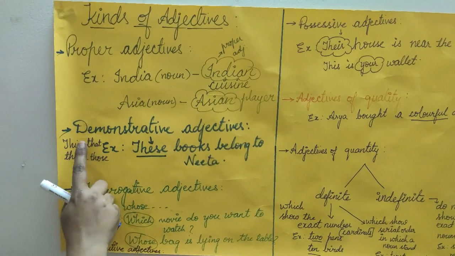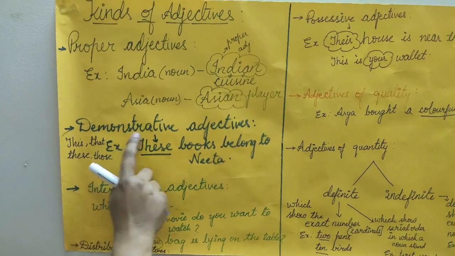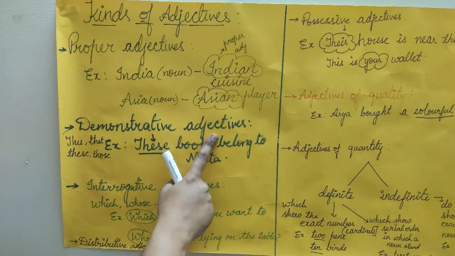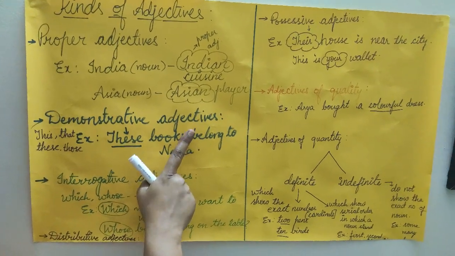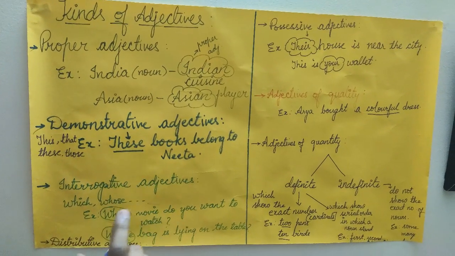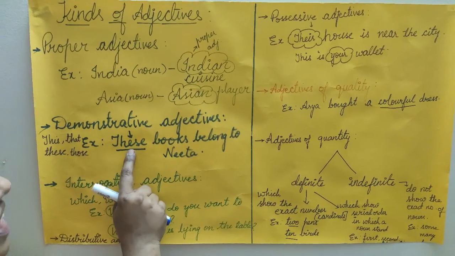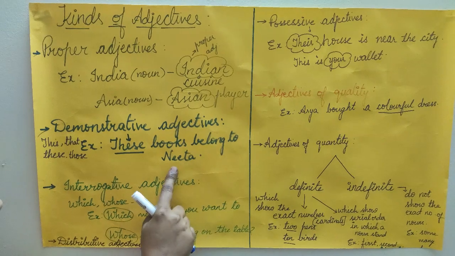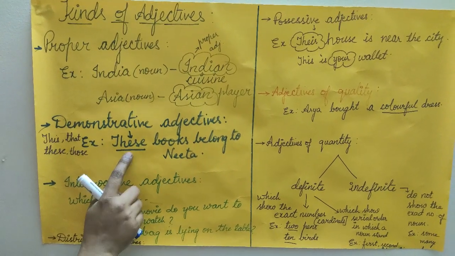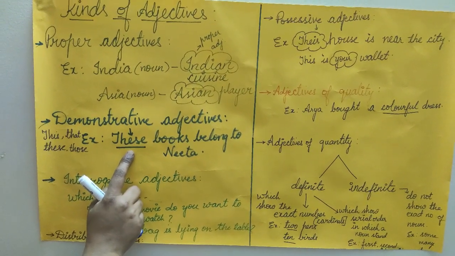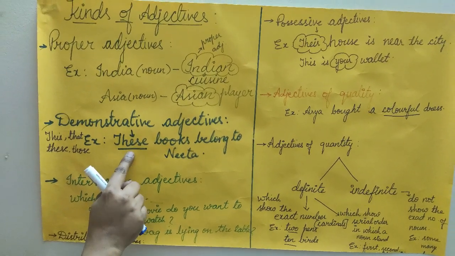The next kind of adjective is demonstrative adjective. Demonstrative adjectives denote which noun is meant. For example, let us take these books belong to Neeta. Here in this sentence, this example, the demonstrative adjective is these.